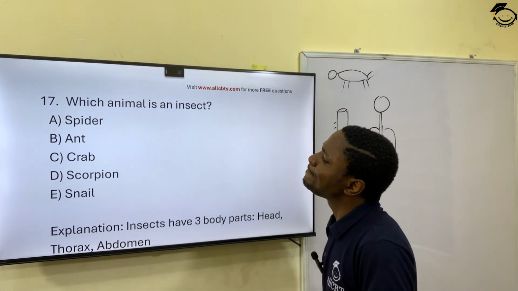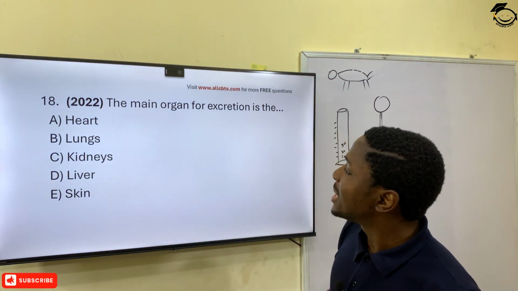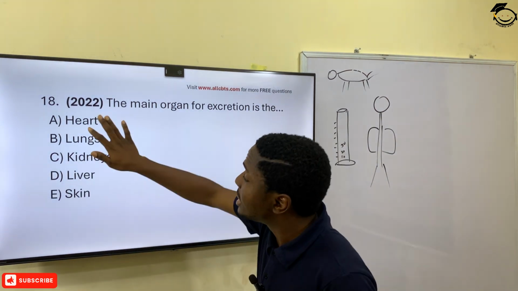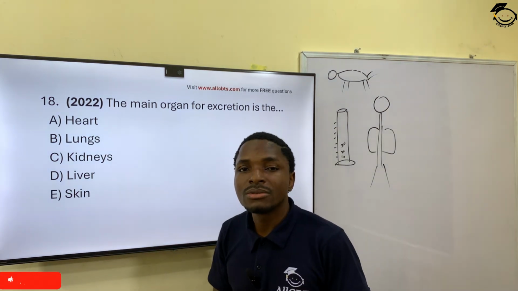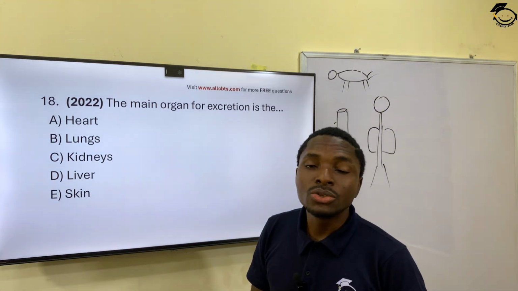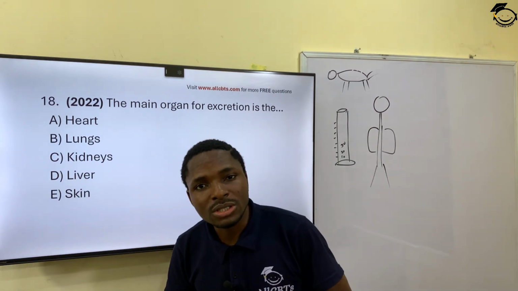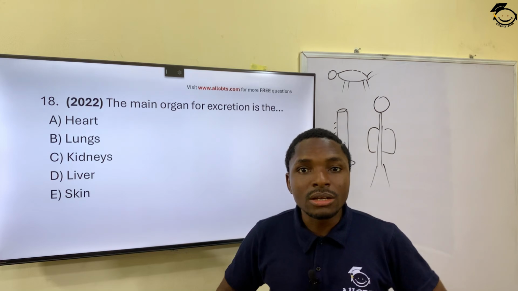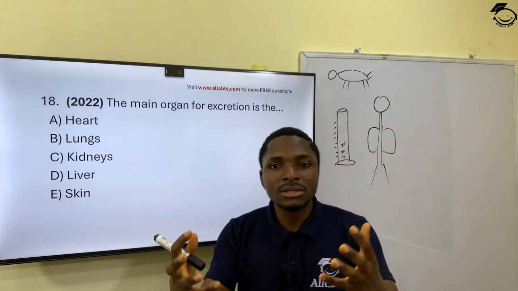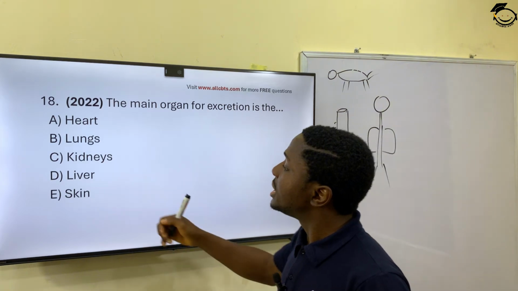Then question 18, taken from 2022 NCEE past questions. The main organ for excretion is the what? Which of these organs helps you as a person to excrete waste? Is it your heart? No, your heart helps you to pump and circulate blood across all parts of the body. Is it the lungs? Definitely not. As we've explained before, it is the organ for breathing. Is it the kidney? Yes. Your kidney takes in your waste and filters it. So the main organ for excretion is the kidney.